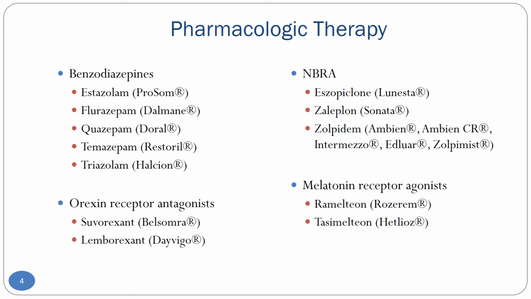Of the melatonin receptor agonists, we will focus on ramelteon. Tazimelteon is approved for non-24-hour sleep-wake disorder, which is a circadian rhythm disorder affecting individuals who are blind. Therefore, it has a very specific role in therapy and isn't used in the general patient population.